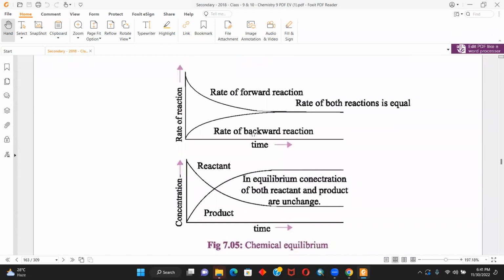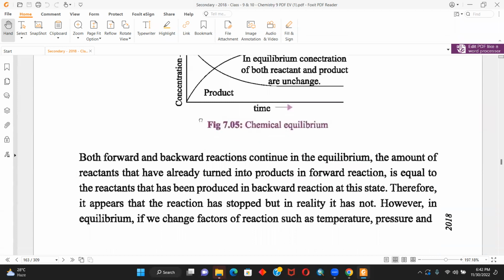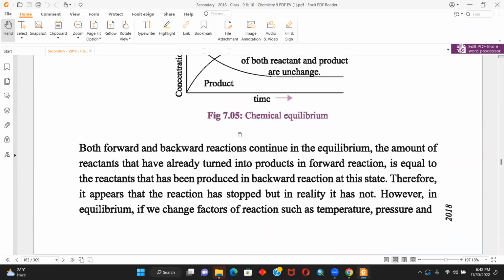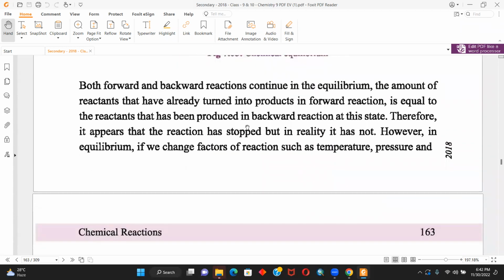Explain chemical equilibrium with respect to concentration versus time and rate of reaction versus time graphs. Will you be able to do that? That is what I was asking. I'm 85% sure. All right, that's good enough for now.